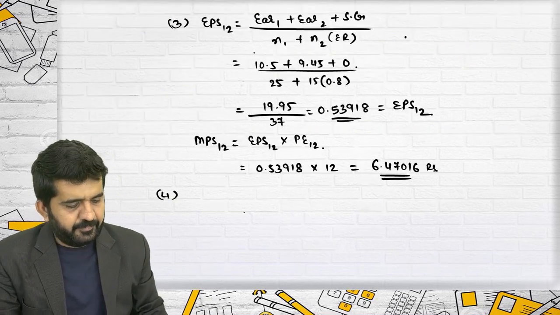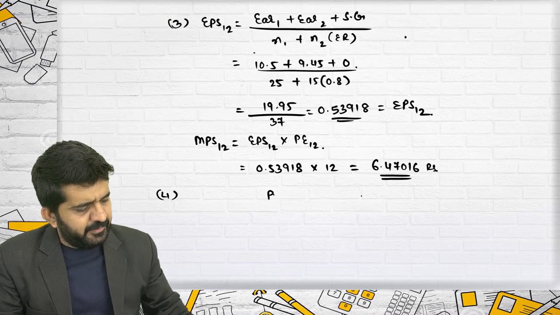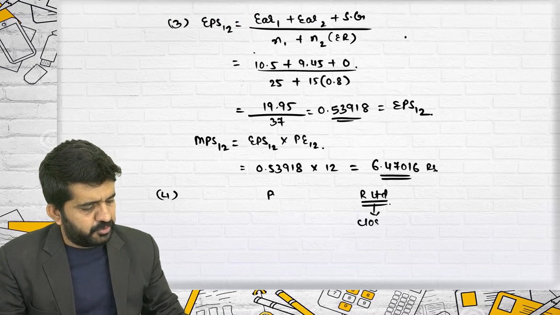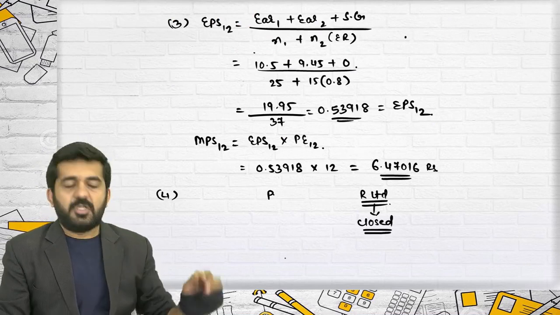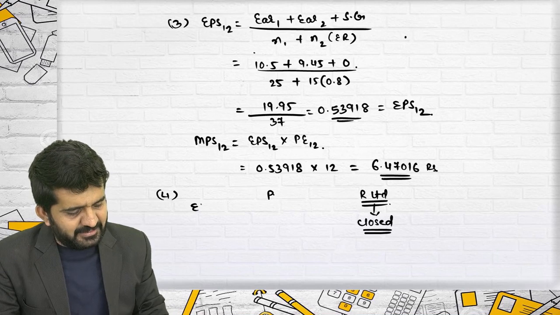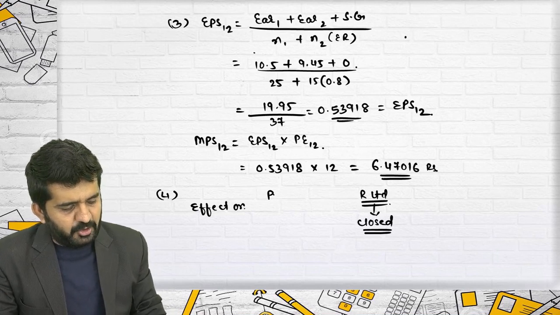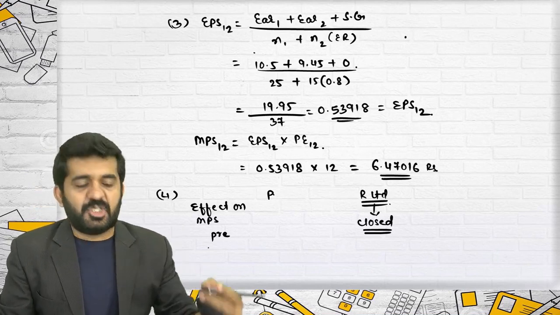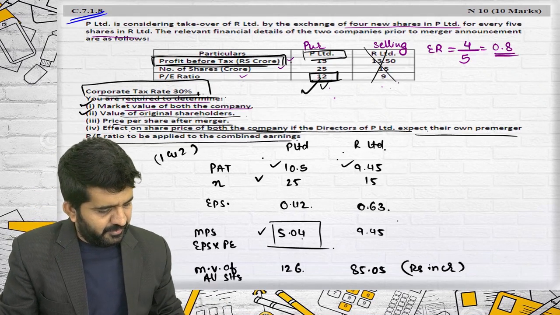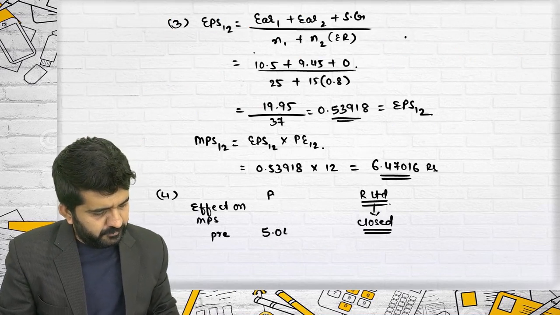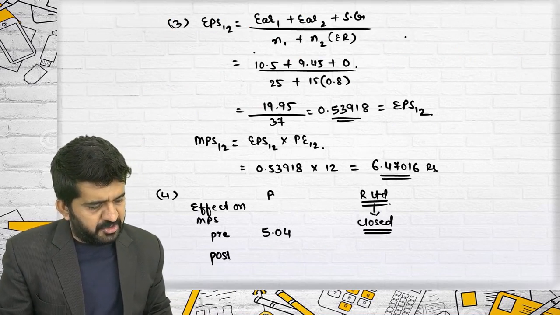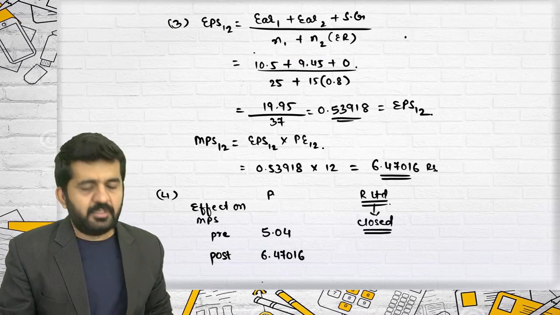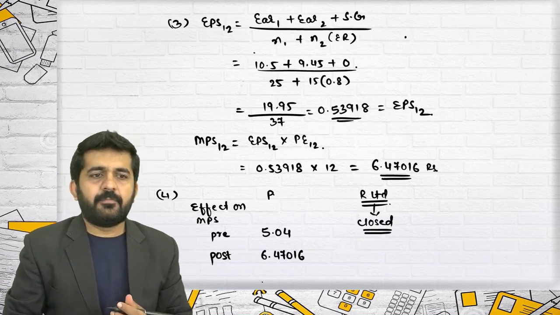Fourth one. Two companies, P Limited and R Limited. R Limited will be closed or liquidated. What will be the effect on MPS? What was the pre-merger MPS? It is 5.04. What is the post-merger MPS? It is 6.47016. That's correct. All right.